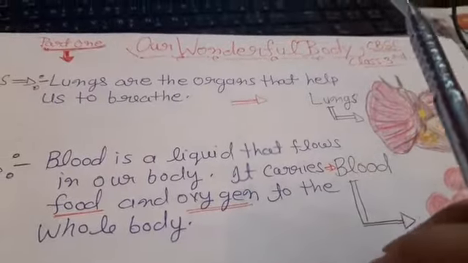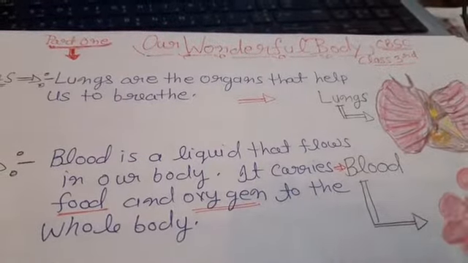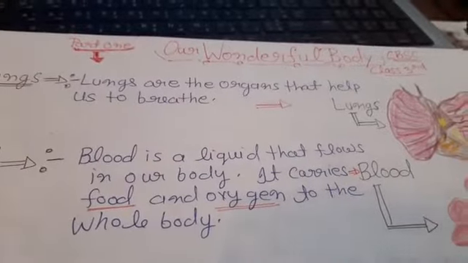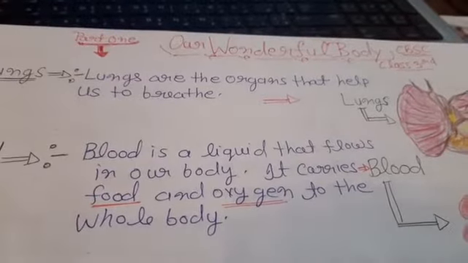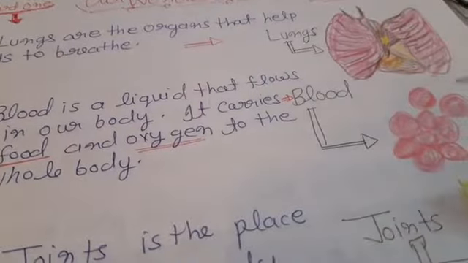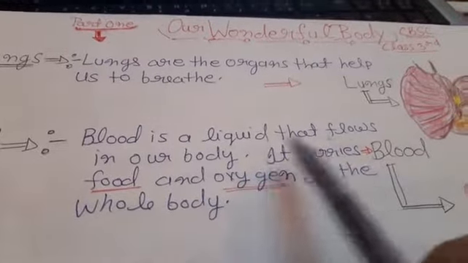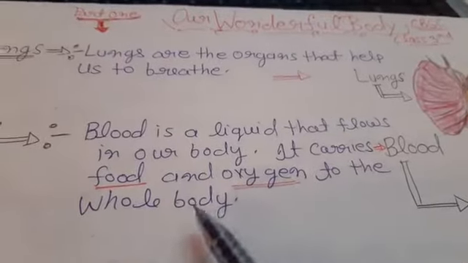Blood is found in liquid form in our body. What is the function of blood? Blood carries food and oxygen to the whole body. Blood is a very essential connective tissue in our body.